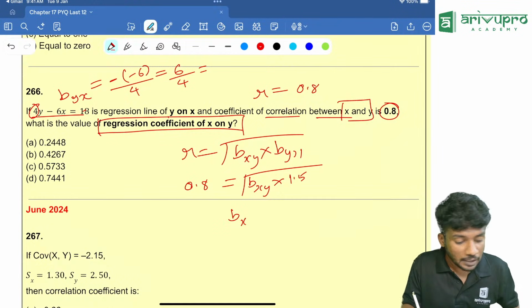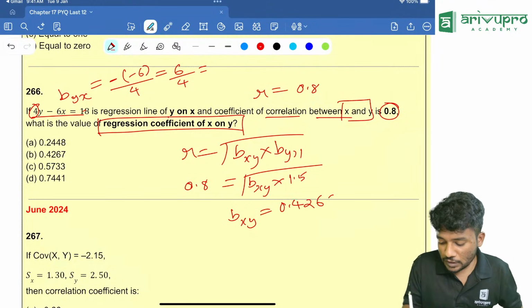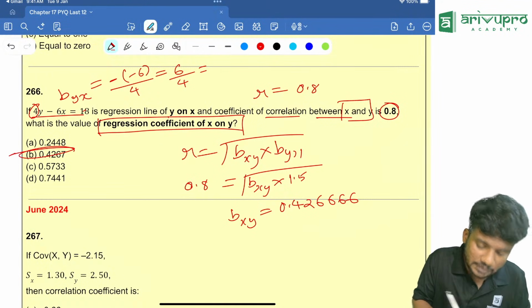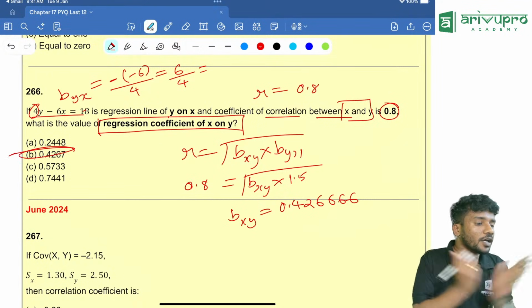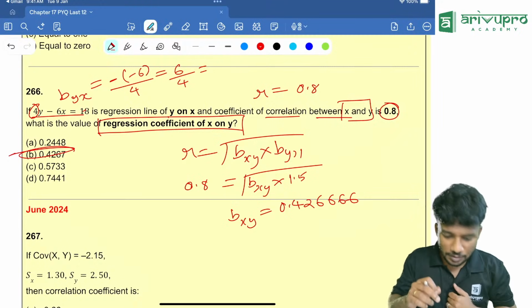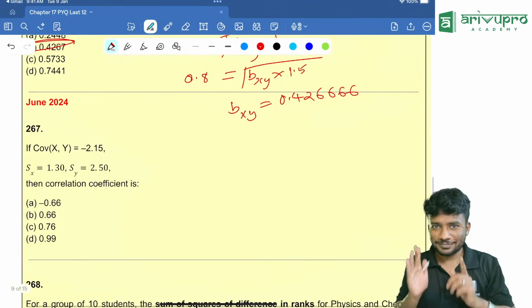So bxy is equal to 0.426666, which is the nearest answer. Option B is your nearest answer. Got the point? Yes.